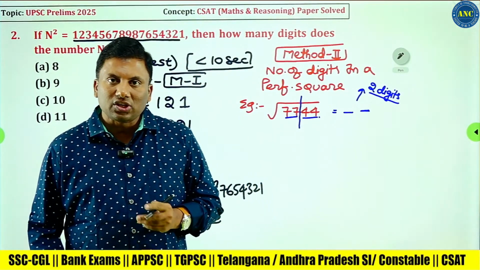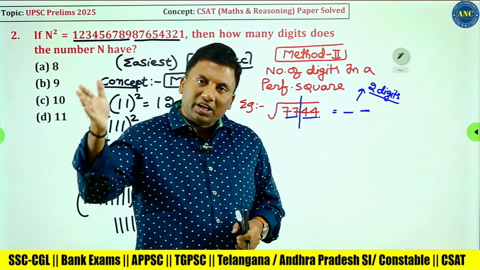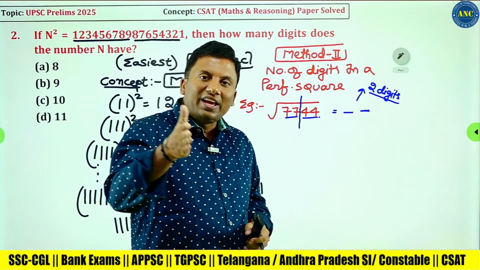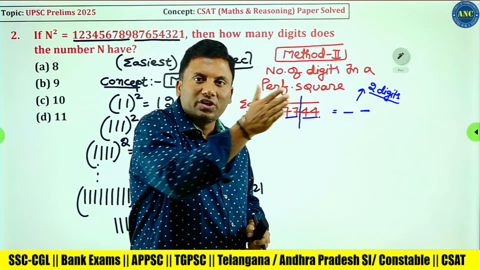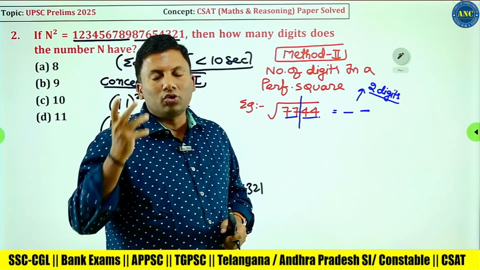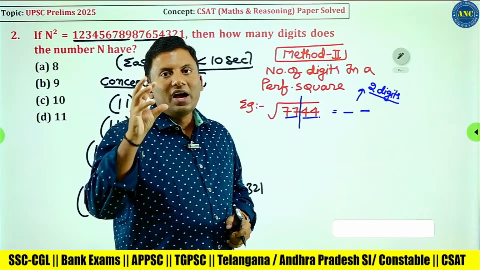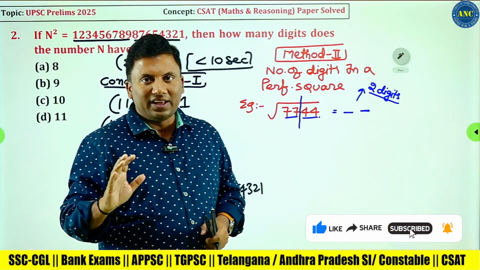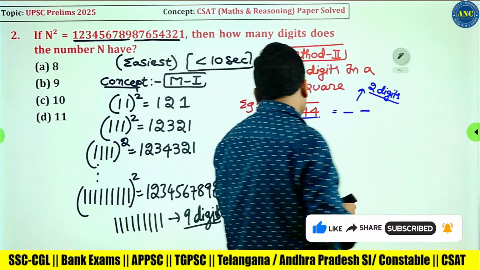If you want the number of digits in a perfect square, start from the rightmost and keep a slash after every 2 digits. How many groups of 2 digits are there? That many digits will be there in the answer. This is the first example.